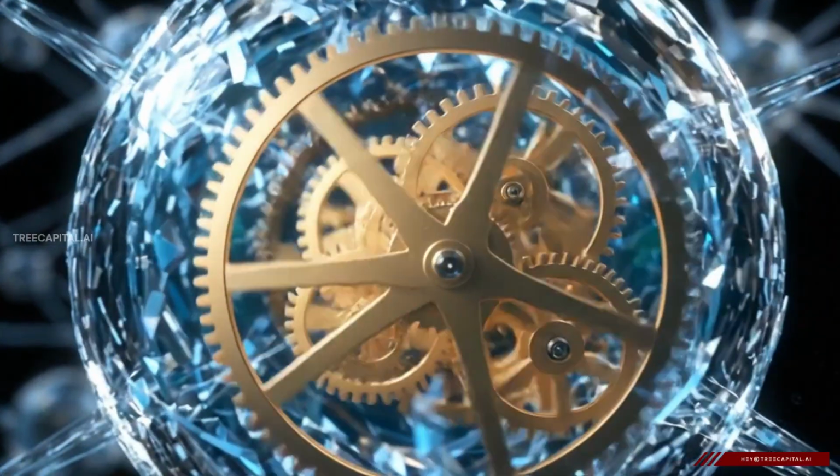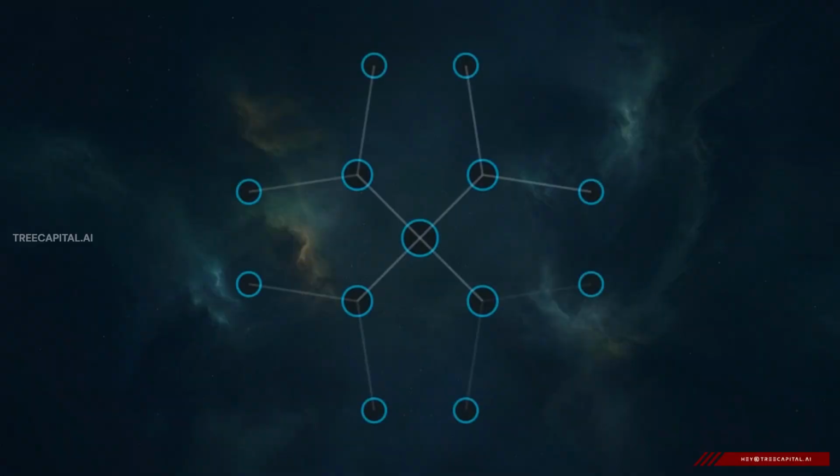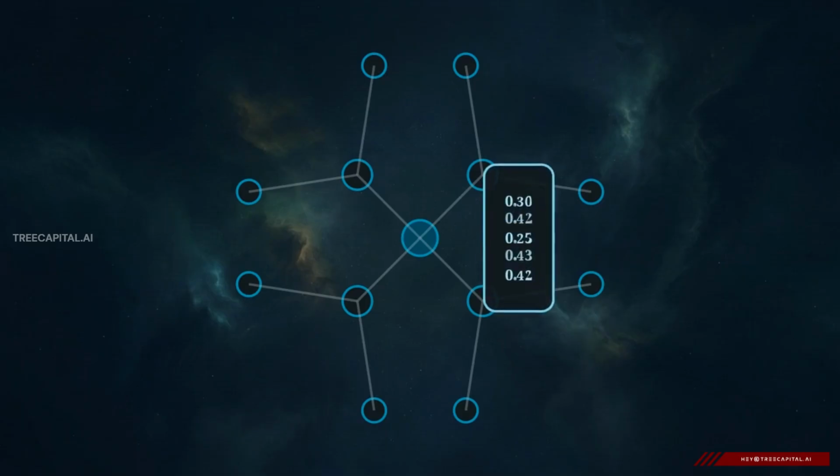But the real power of a GNN comes from zooming in to see how a single node actually learns from its surroundings. It starts with message creation. Our central node receives encoded feature data from its neighbors. Then comes aggregation and update. The node combines these messages. Its internal array physically expands, calculating a richer representation of itself based on the company it keeps.